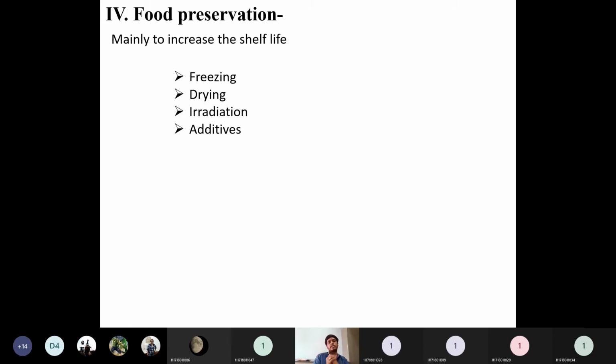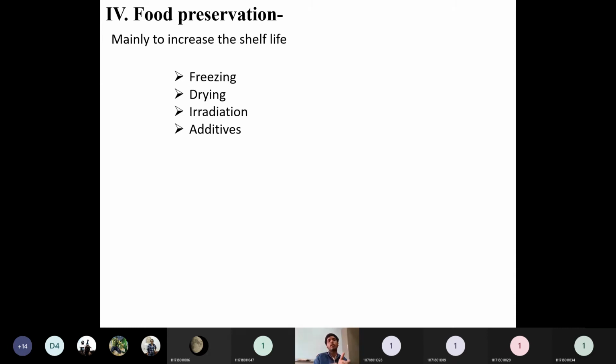So how can we increase the shelf life? We can increase this shelf life using the following four ways. One is a freezing technique, whether it may be a normal freezing, or freeze drying. Drying plus freezing is called freeze drying.